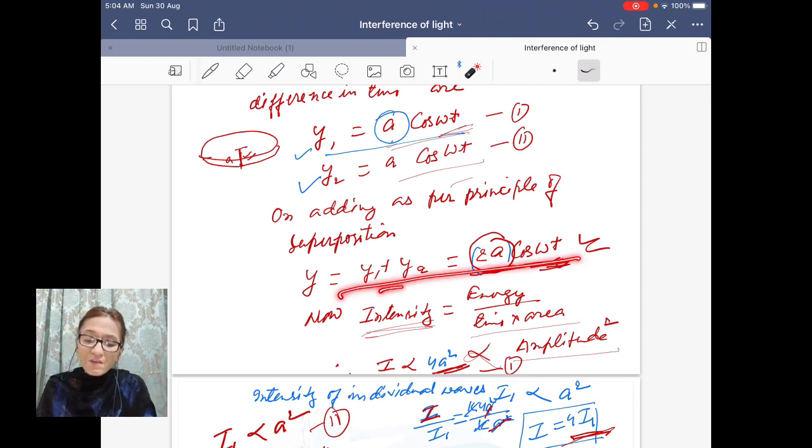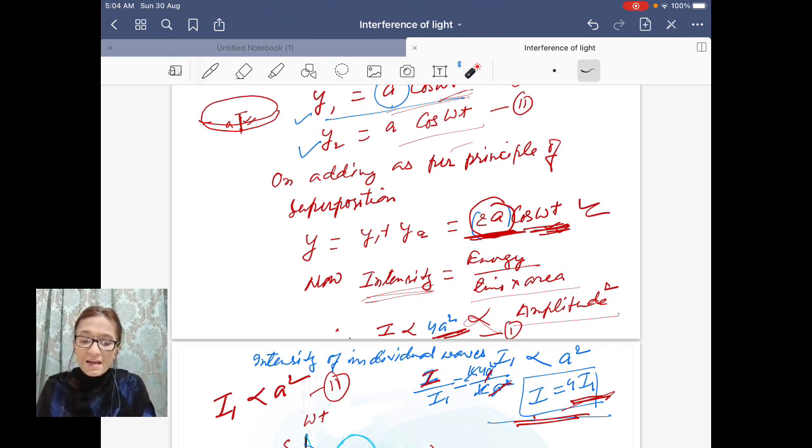Now in a wave, this energy is related only to this amplitude part, not in the particle description. In the wave description, your energy is related to this amplitude, and the intensity is proportional to the square of the amplitude. So when you square the amplitude, you will find that the net intensity I is proportional to 4a squared.